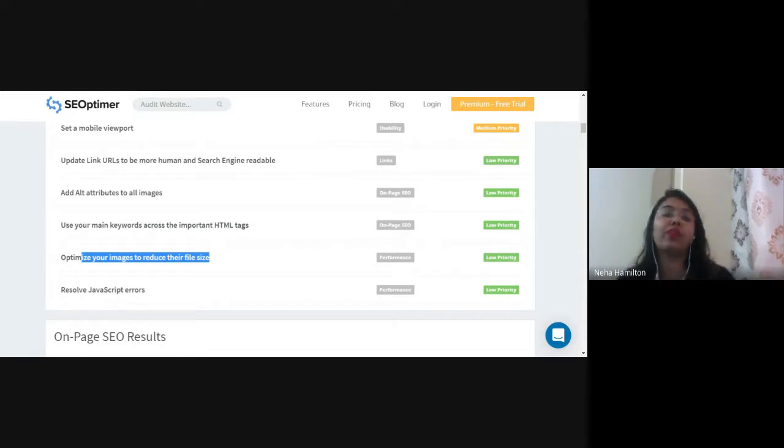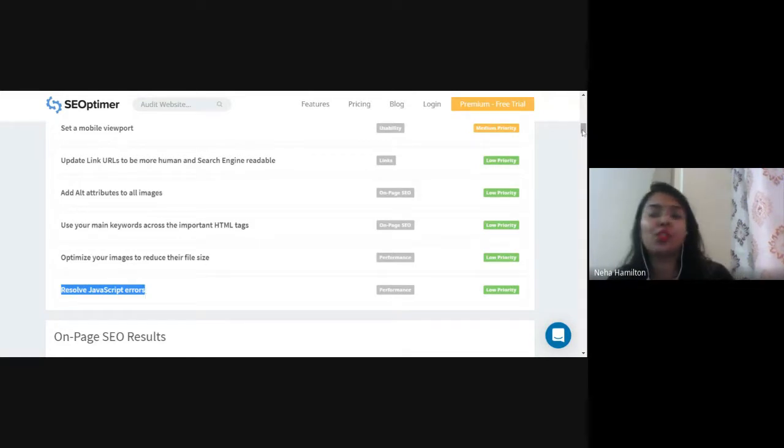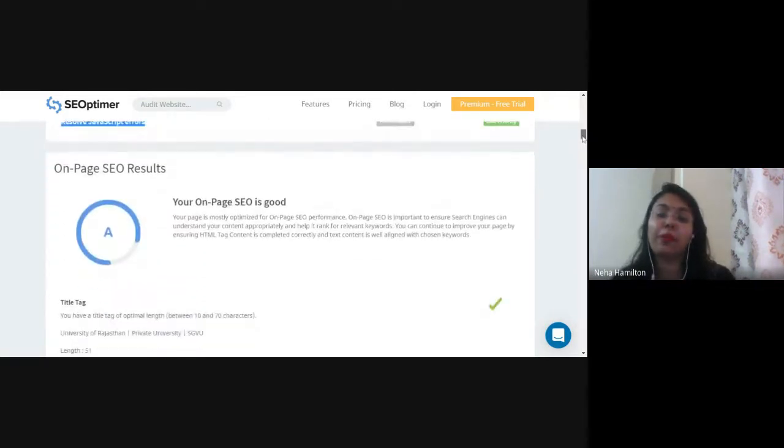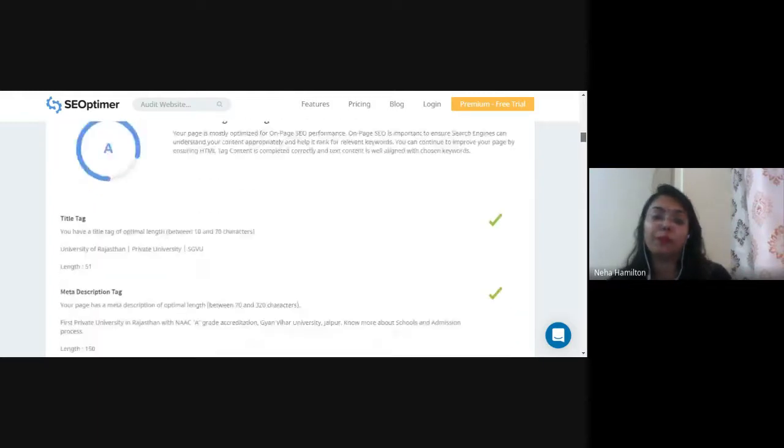If you have uploaded very huge size images which are very high quality, it affects the page loading speed also, right? So they are saying that you should optimize your images, reduce the size of the images a little, so that the page loading speed is not affected. Resolve JavaScript errors. There are some issues in the JavaScript programming that need to be resolved.